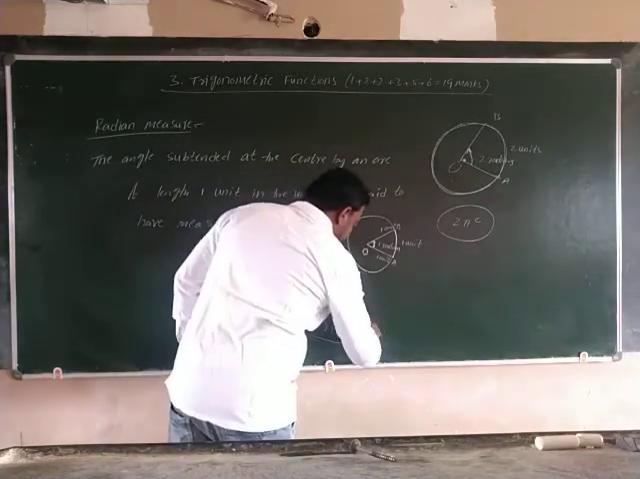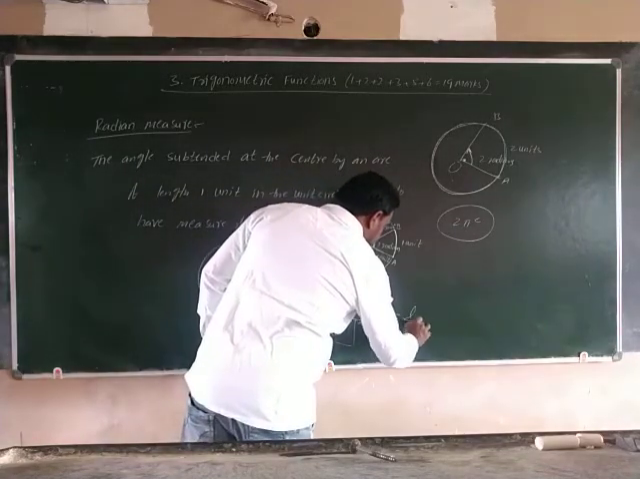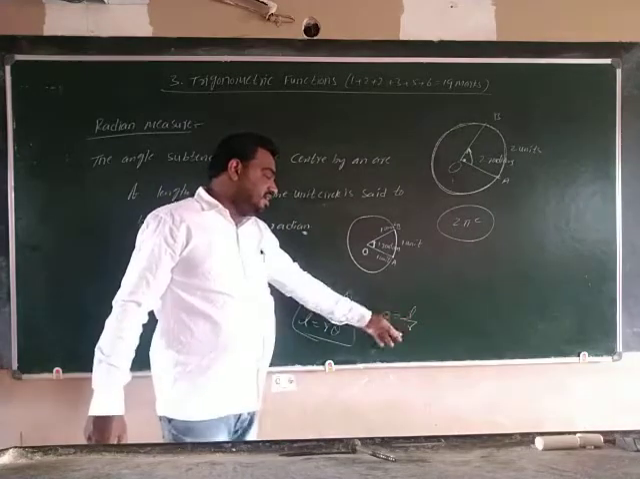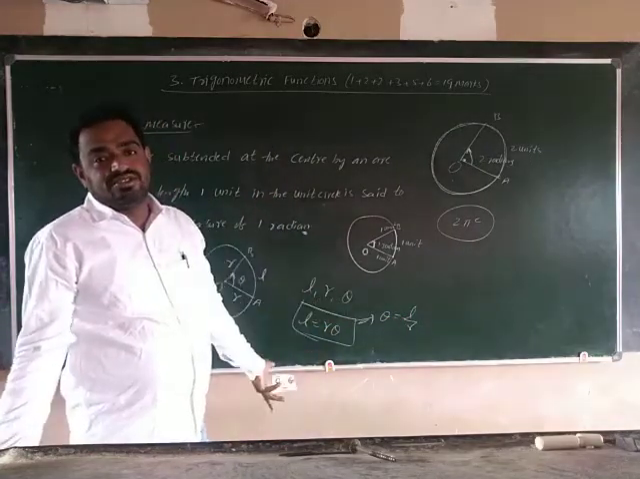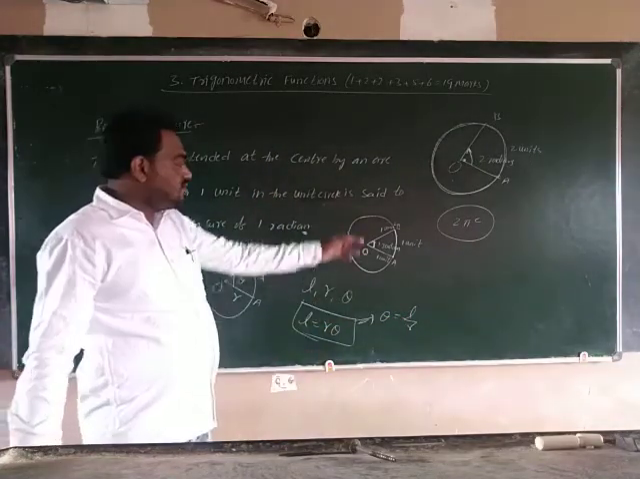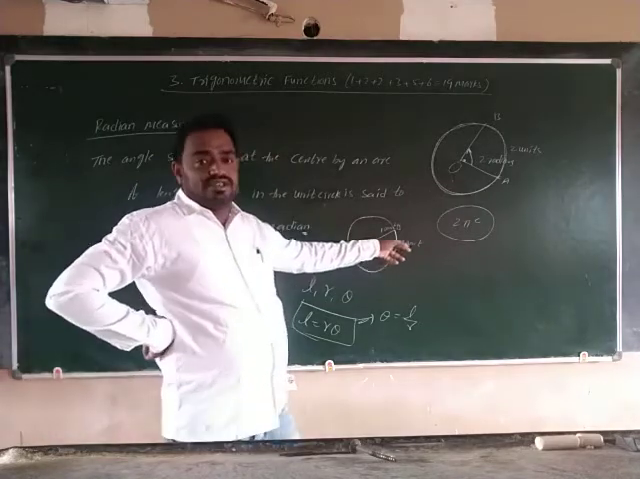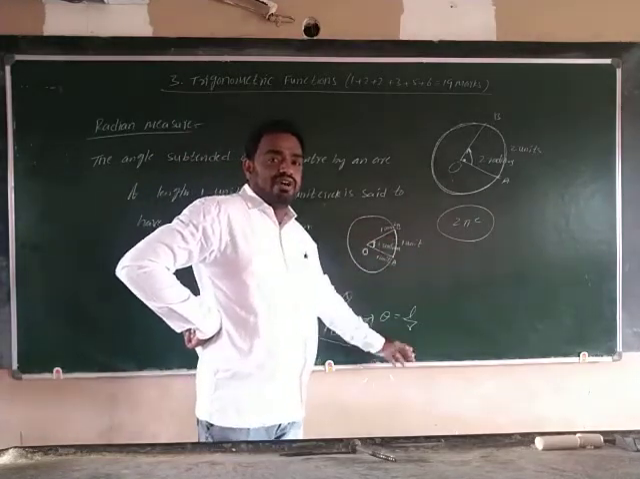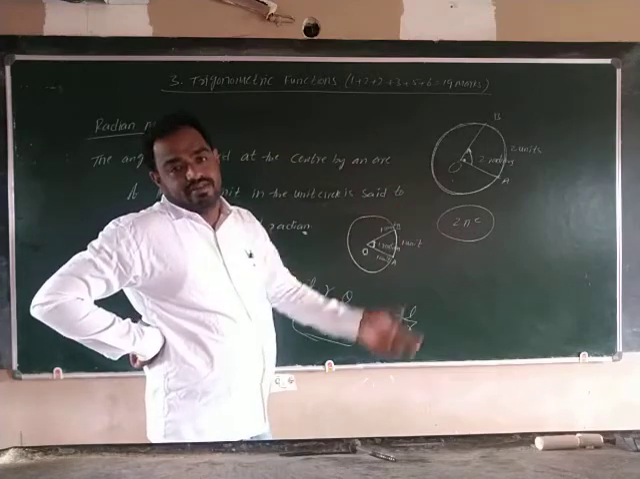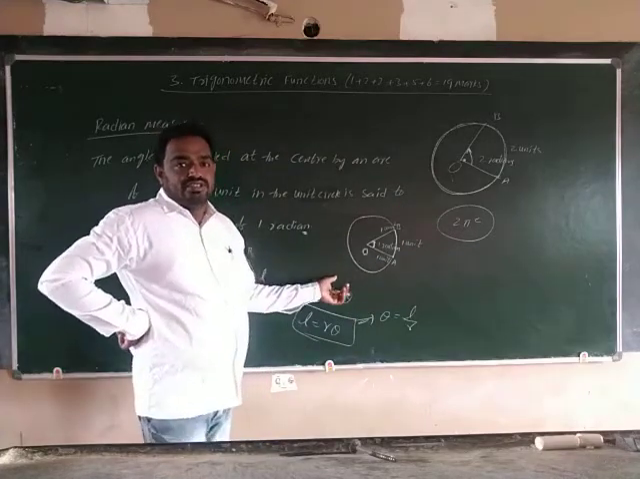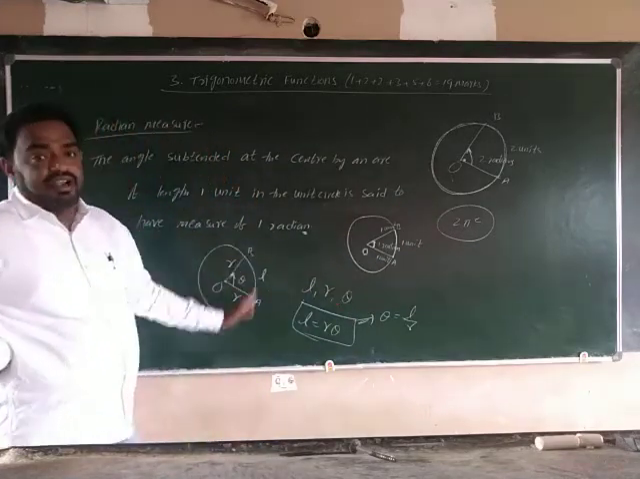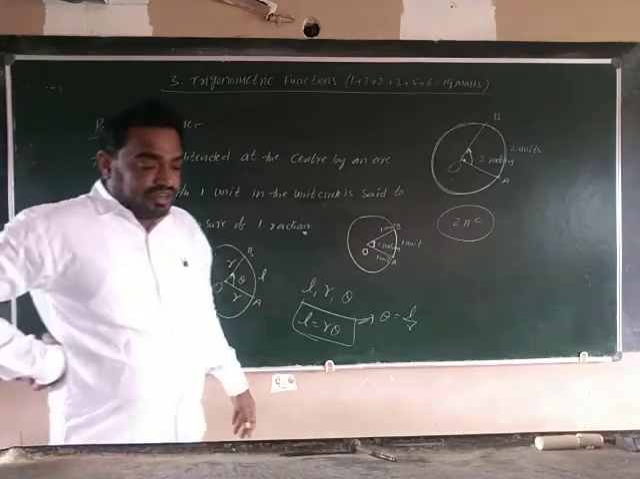From this, theta is equal to what are we writing? L by r. If L and r are equal, then theta is equal to 1. Here, the length of the arc is 1, the radius is 1, so 1 by 1, theta is equal to 1 radian. Understood? This is the definition of radian. Okay.